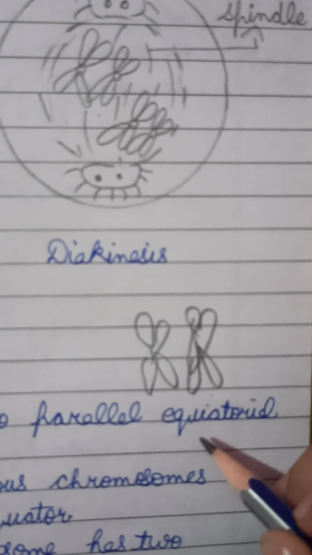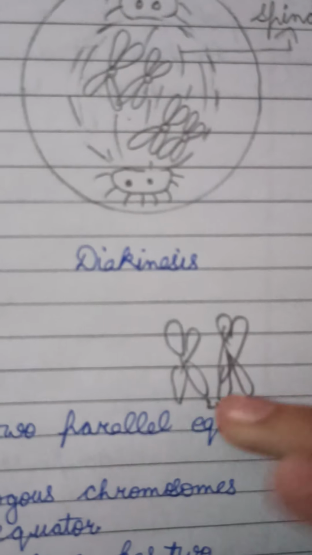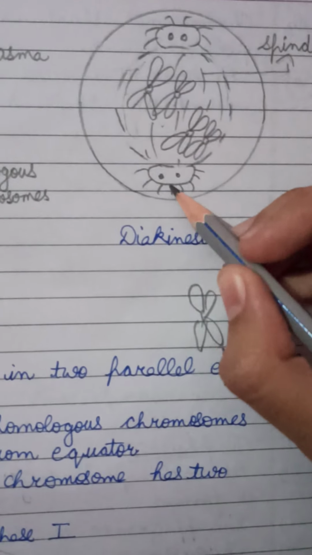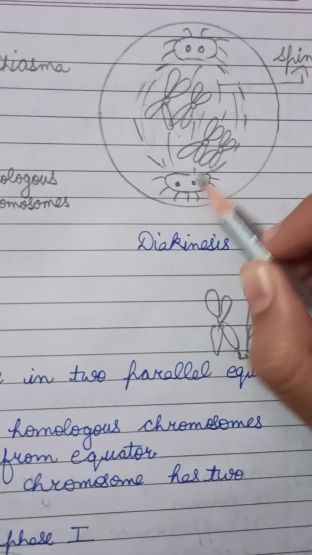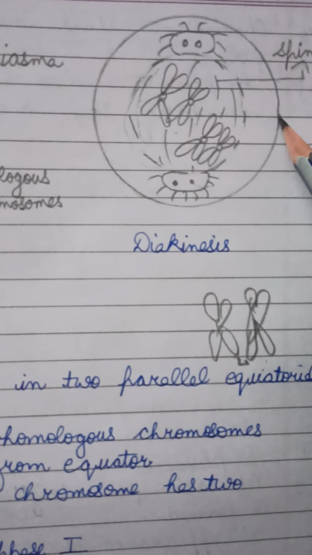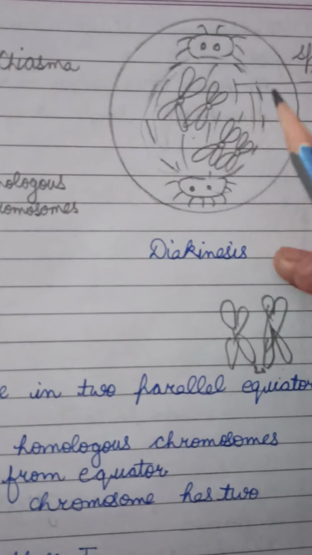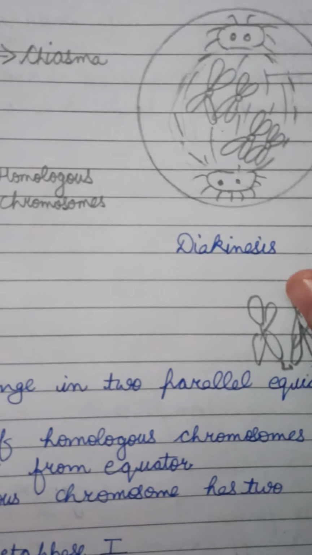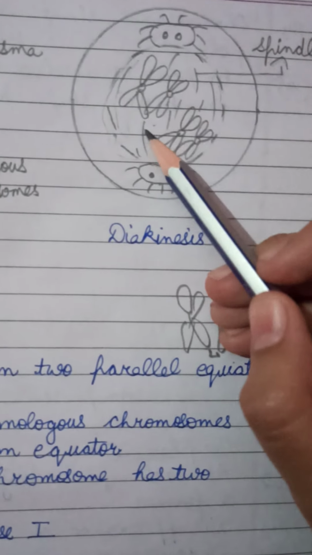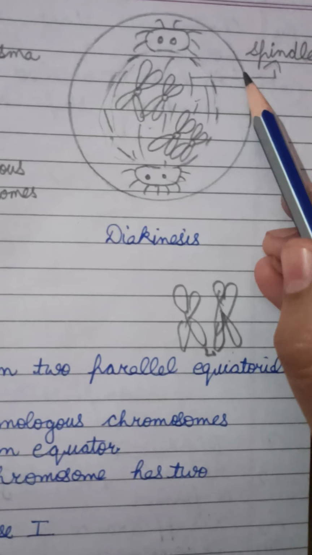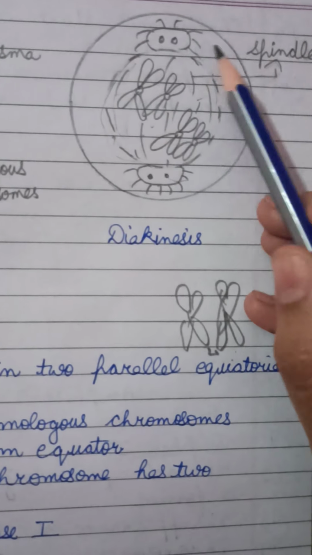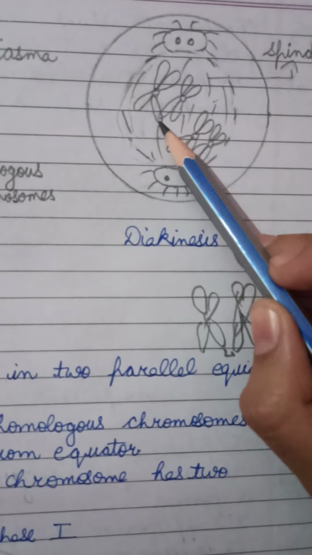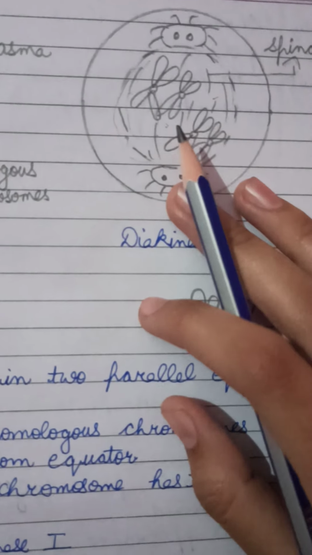Like this, terminalization is completed. Now these two are separated. Spindles are formed, asters are formed, and the nuclear membrane has disappeared. You can't see the nuclear membrane here, no ER, no Golgi apparatus. So at the end of prophase 1, we have seen the nuclear membrane disappear, spindle fibers form, asters form, and desynapsis or terminalization is completed.